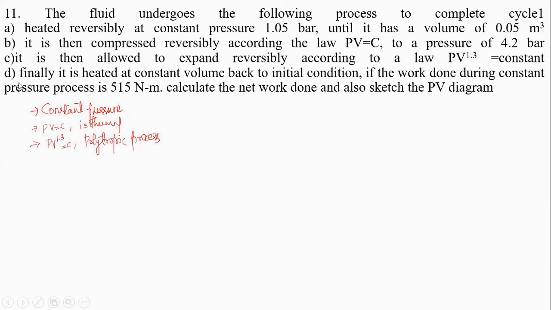Last one, D. Finally, it is heated at constant volume back to initial condition. That means the last process is a constant pressure process. Now, first I listed what are the four processes in sequence.